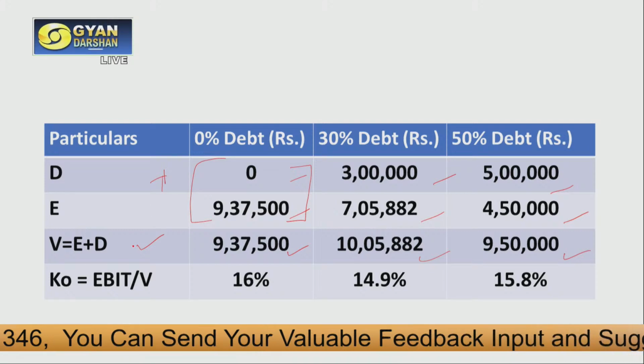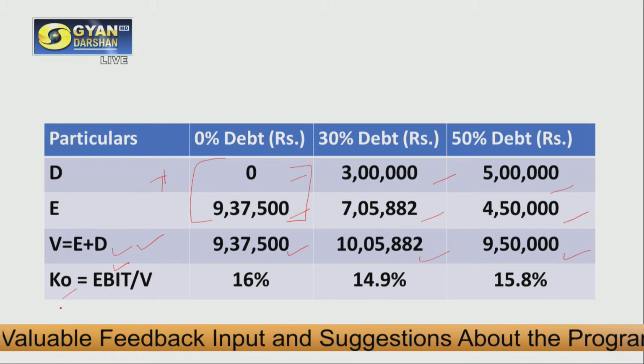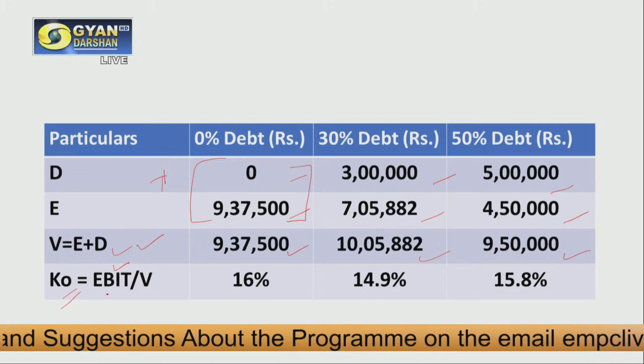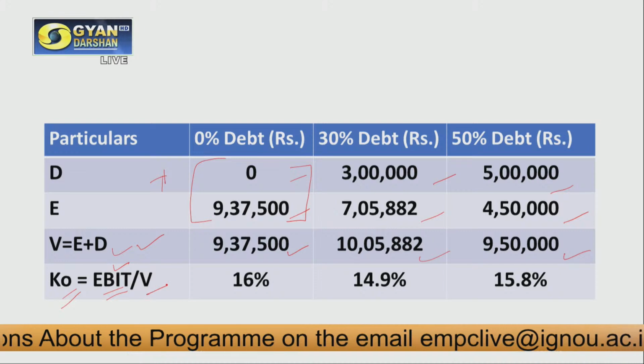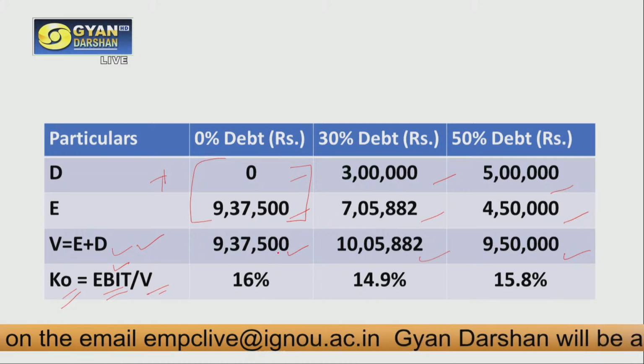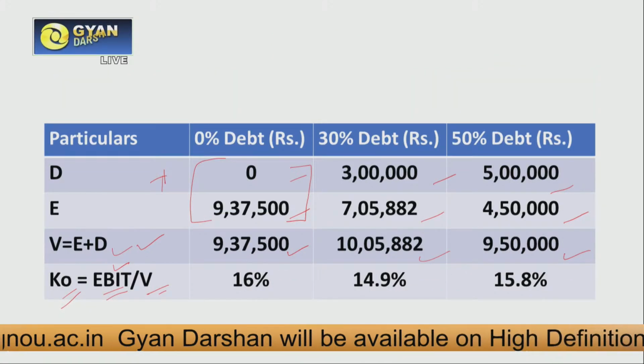Now we already have EBIT with us, and now we have V also. Using this, we can calculate KO, that is overall cost of capital. Here we need to divide EBIT by V to calculate KO. EBIT was rupees 1,50,000 in all the 3 cases.